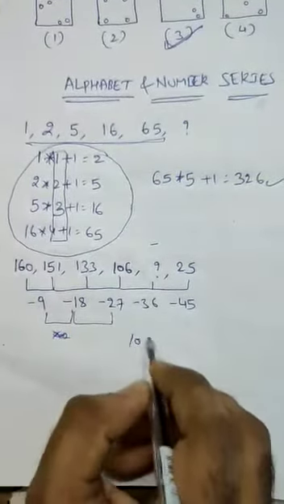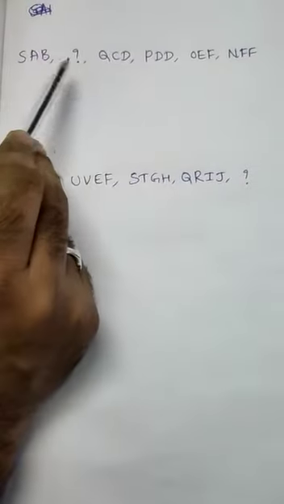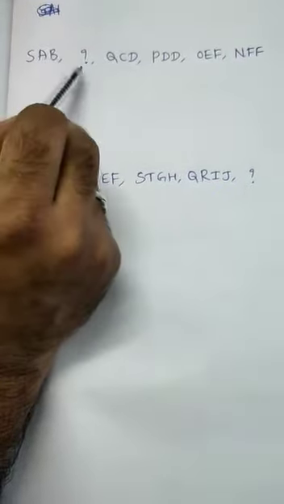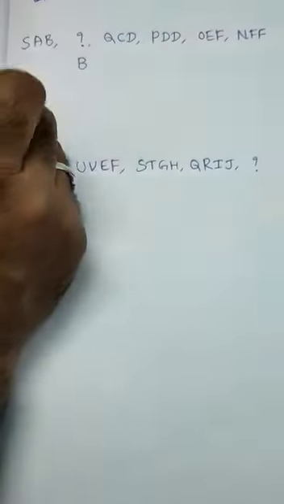Now come to the next concept, letter series, alphabet letter series. This is one simple concept. Here, in place of the question mark, what will we get as the value? Take any one letter, A, we have to find out here. C, D, E, F. We are concentrating only on the middle letters now. So obviously the middle value should be B.